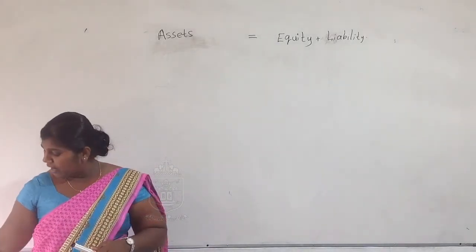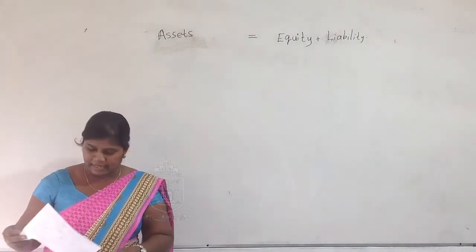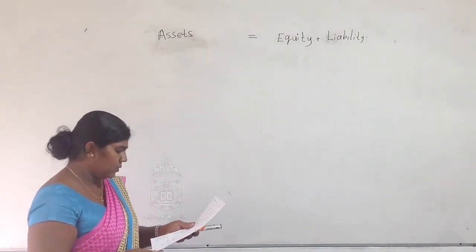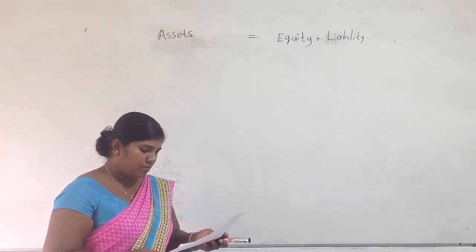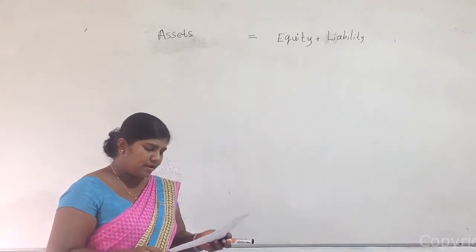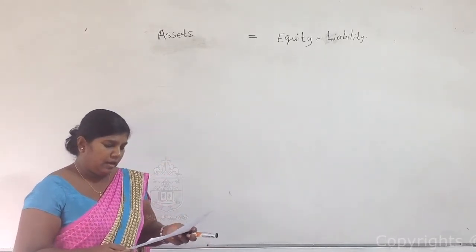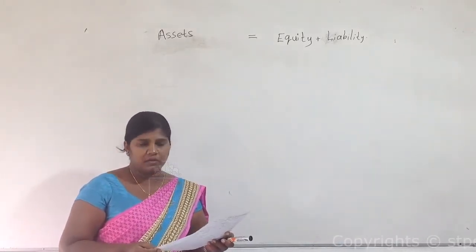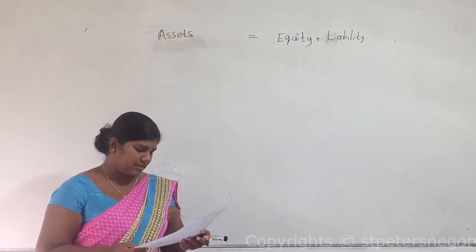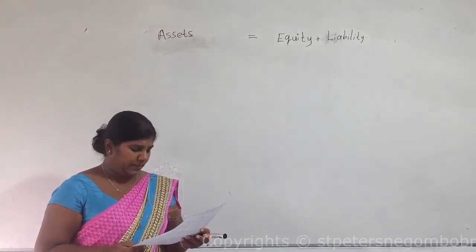We got final balances as equipment amount 100,000, cash amount 820,000, equity amount 607,000, bank loan amount 250,000. I explained to you these are the closing balances of the month of January.